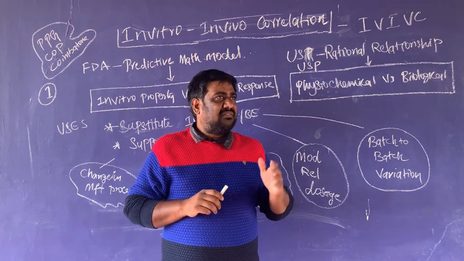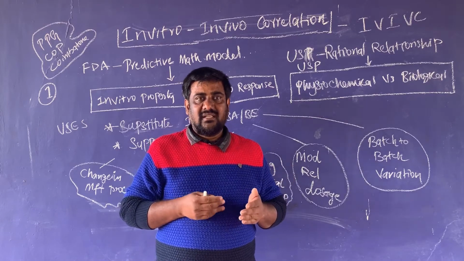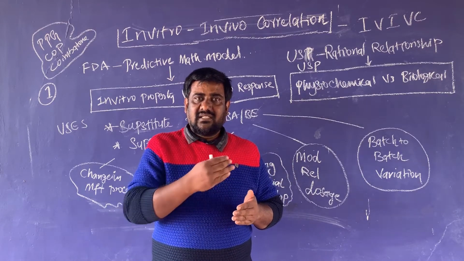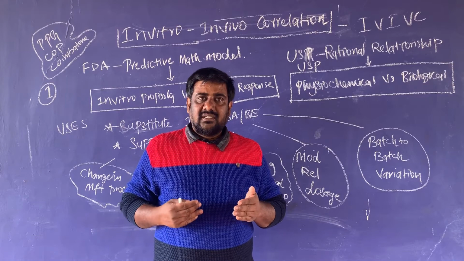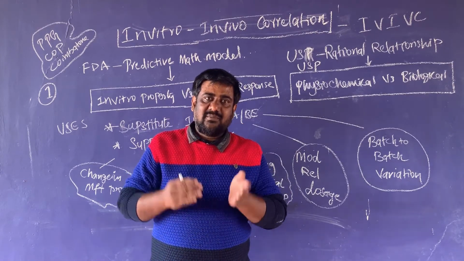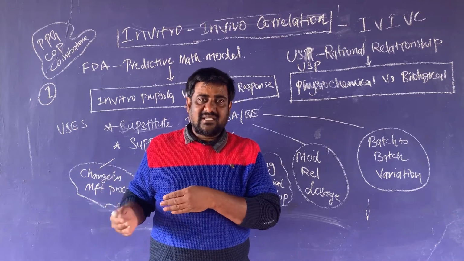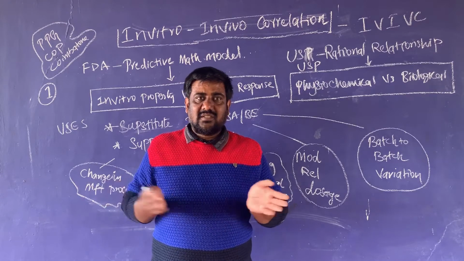See, for example, if you find a 10% difference in the dissolution pattern of each formulation, and the corresponding percentage of difference is also found in the in vivo study, in the blood sampling concentration, then these are linear.